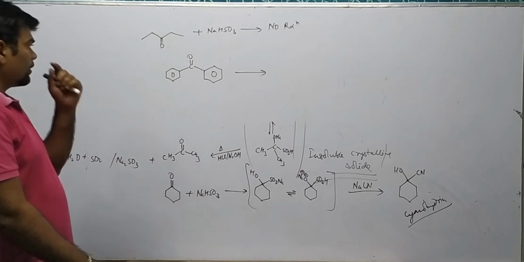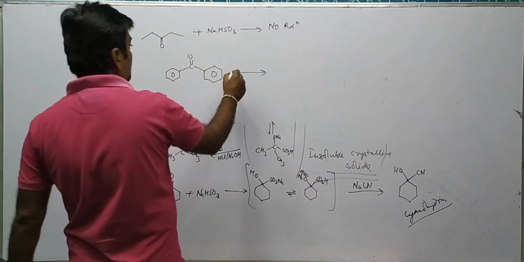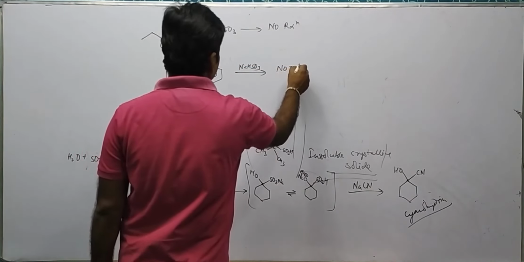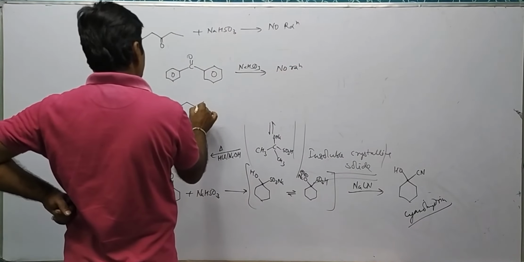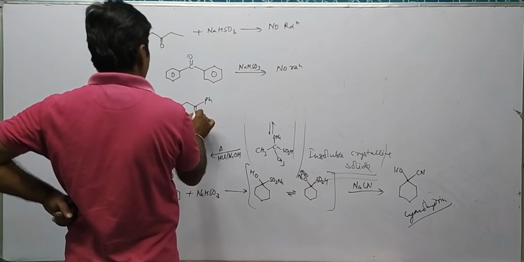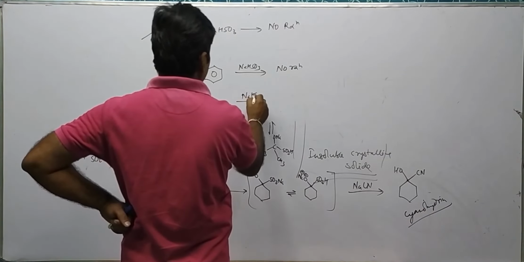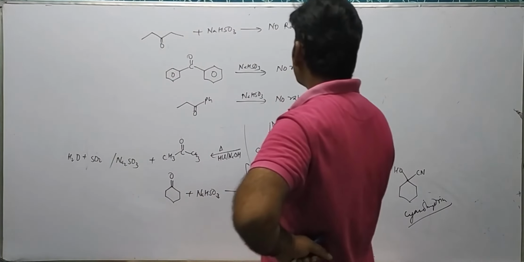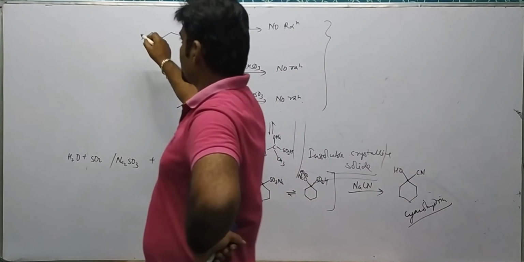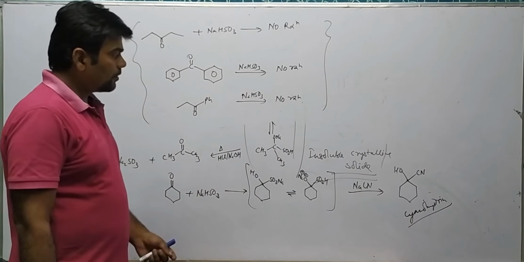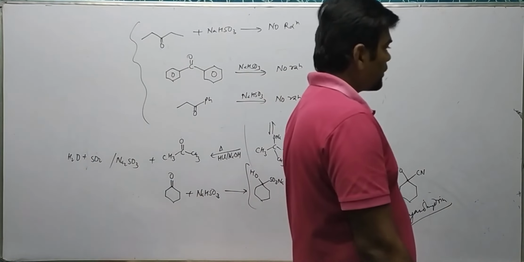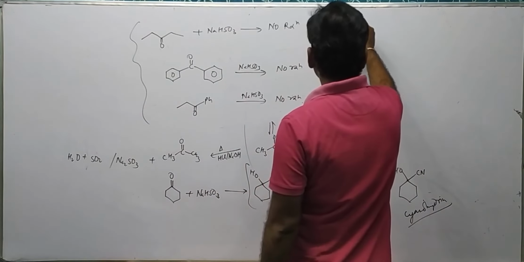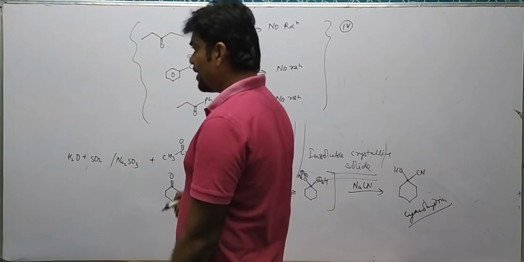In this case, if it is like this, by using NaHSO3, again there will be no reaction. NaHSO3, no reaction. So methyl ketone only will give this reaction. Forms insoluble crystalline bisulfite addition compounds. Okay, this is all about addition of bisulfite, I think this is the fourth addition.